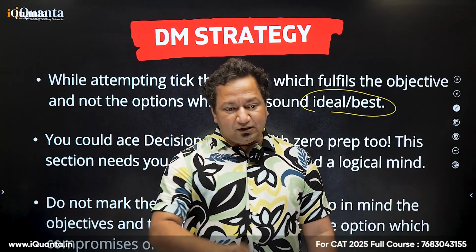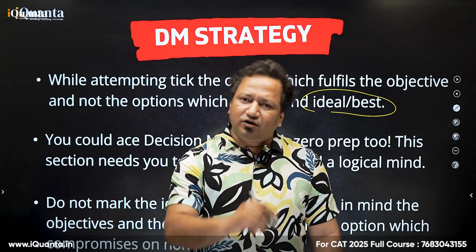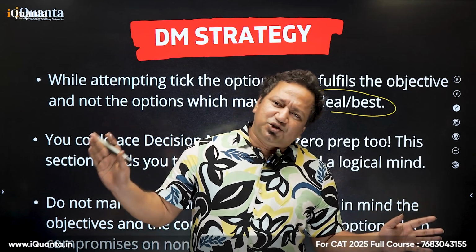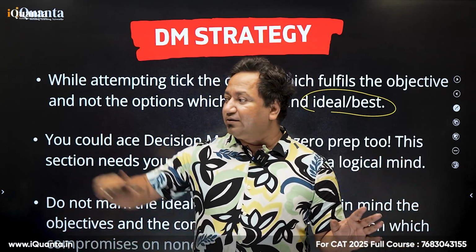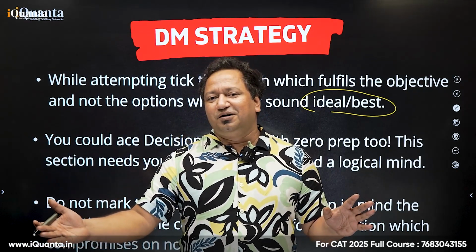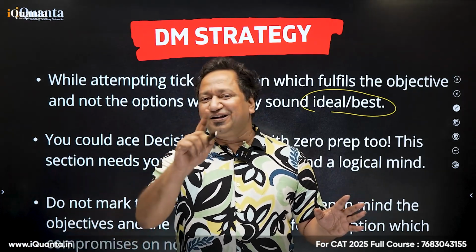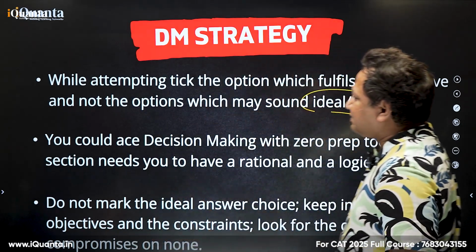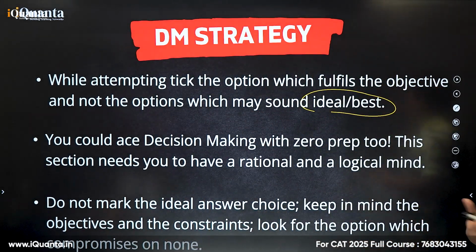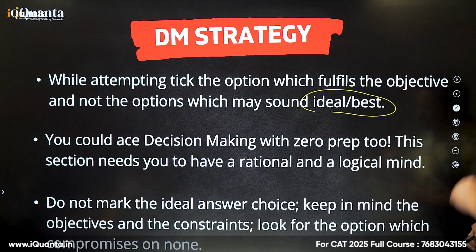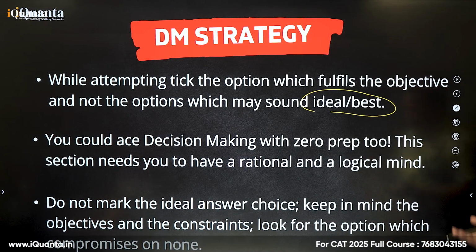The person who is 2 meters away is an old person, who fulfilled the entire life, had children, had a very good life, enjoyed, had luxury and everything. And the person who is 3 meters away is just a young child, a bright child. So, ethics or logic? What is there? You comment, you tell me in the comments who would you choose. So these kinds of things which look ethically ideal but are not logically ideal should be avoided. You could ace DM with zero prep too.